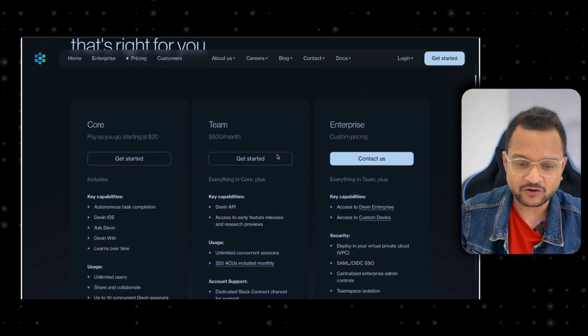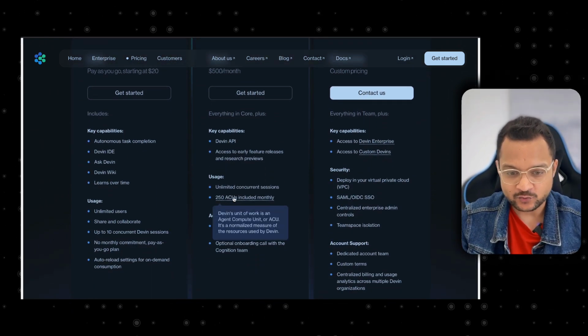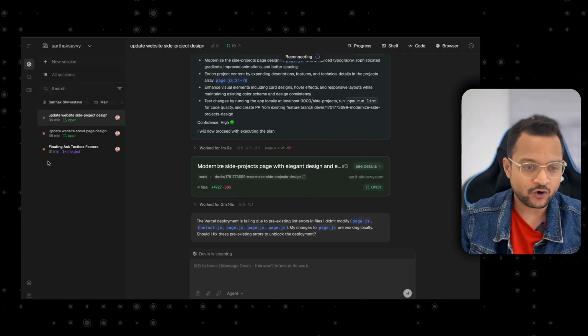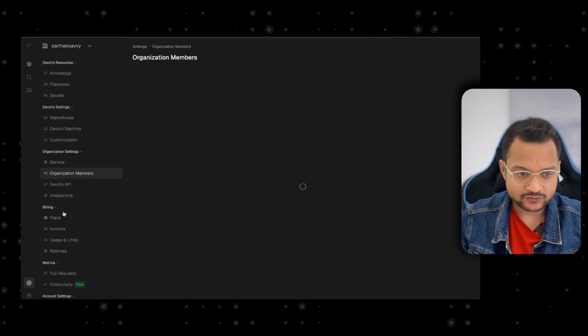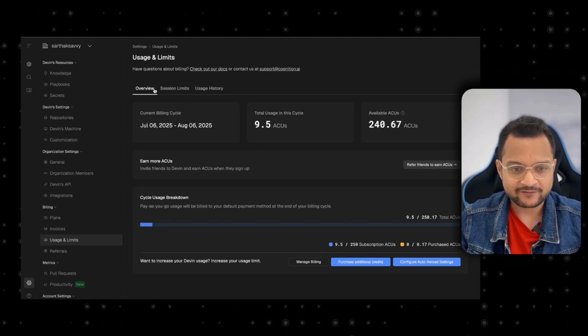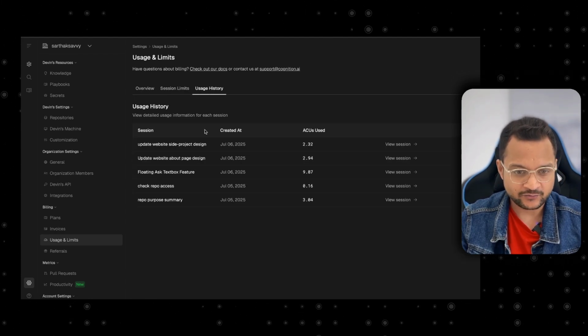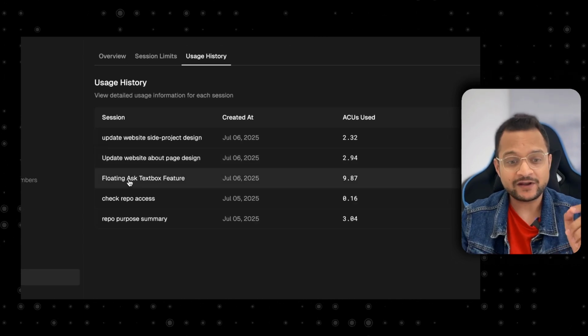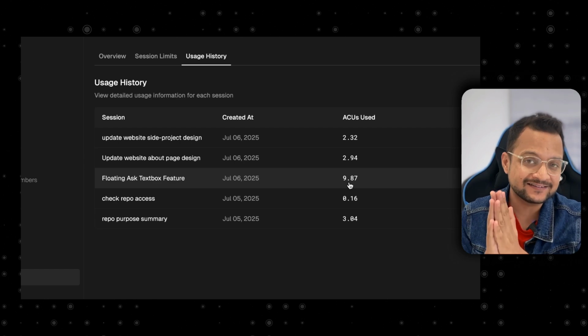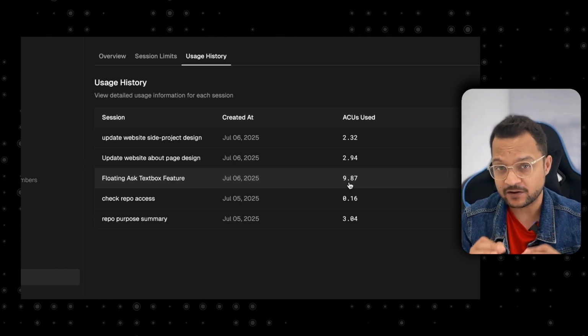You get something called ACU. It's called Agent Compute Unit. Now, if I go on my account, on the usage, you will see that I have a session history. For the floating ask text box feature, I used 9.87 ACU, the Agent Compute Unit.